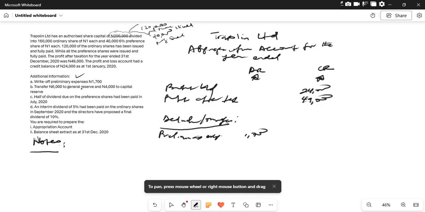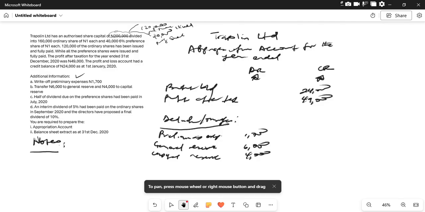We're told that we should transfer 6,000 to general reserve, and 4,000 to capital reserve. Okay. So just say general reserve. That is 6,000. We also have capital reserve. That is 4,000.